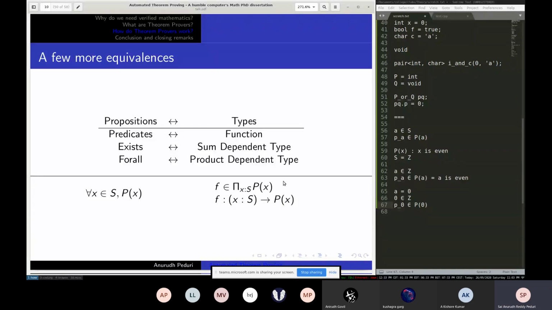Because notice that to this function f, you can pass any x of your choice and you will always get an element of the corresponding P of x. That is, whatever x you choose, you have a proof that P of that x is true. And that basically just becomes for all x, the normal English translation. So these are a few extra equivalences using dependent types.